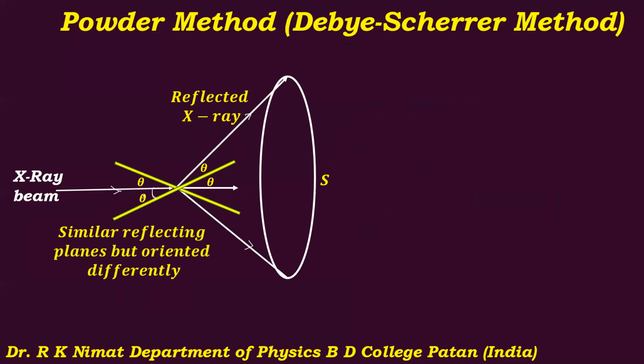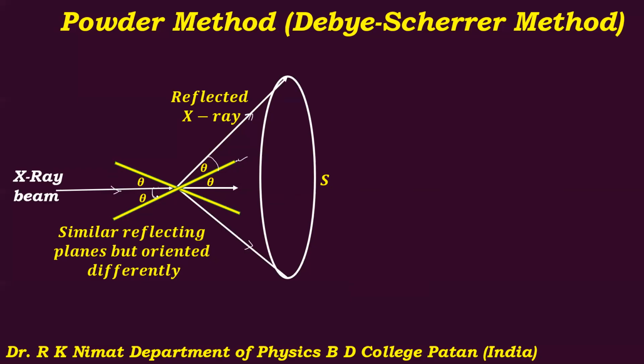It is a glancing angle theta. Then obviously, according to the laws of reflection, the reflected beam will go in this direction for this particular crystal plane, and for this angle of incidence theta, this angle will again be equal to theta. In this way you will observe the diffracted beam.